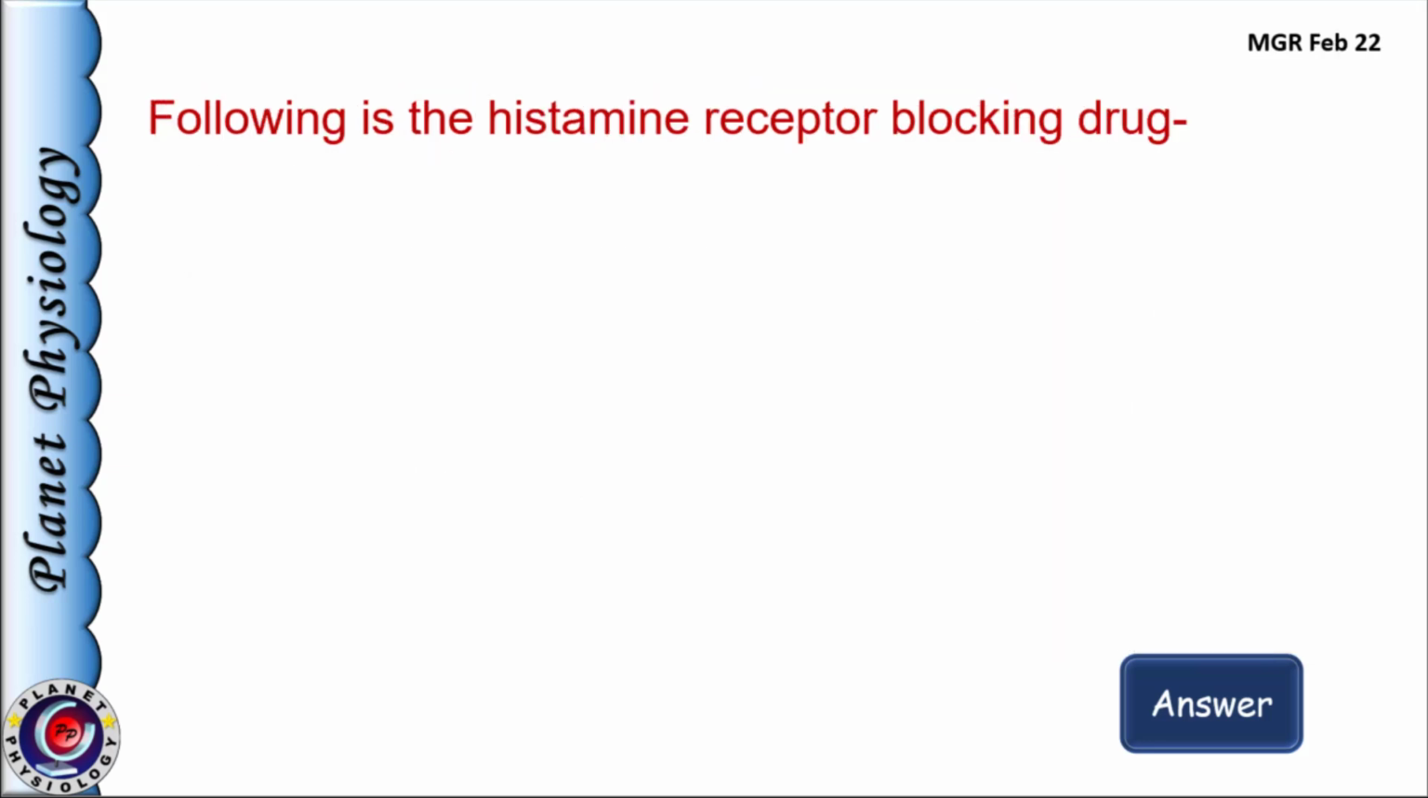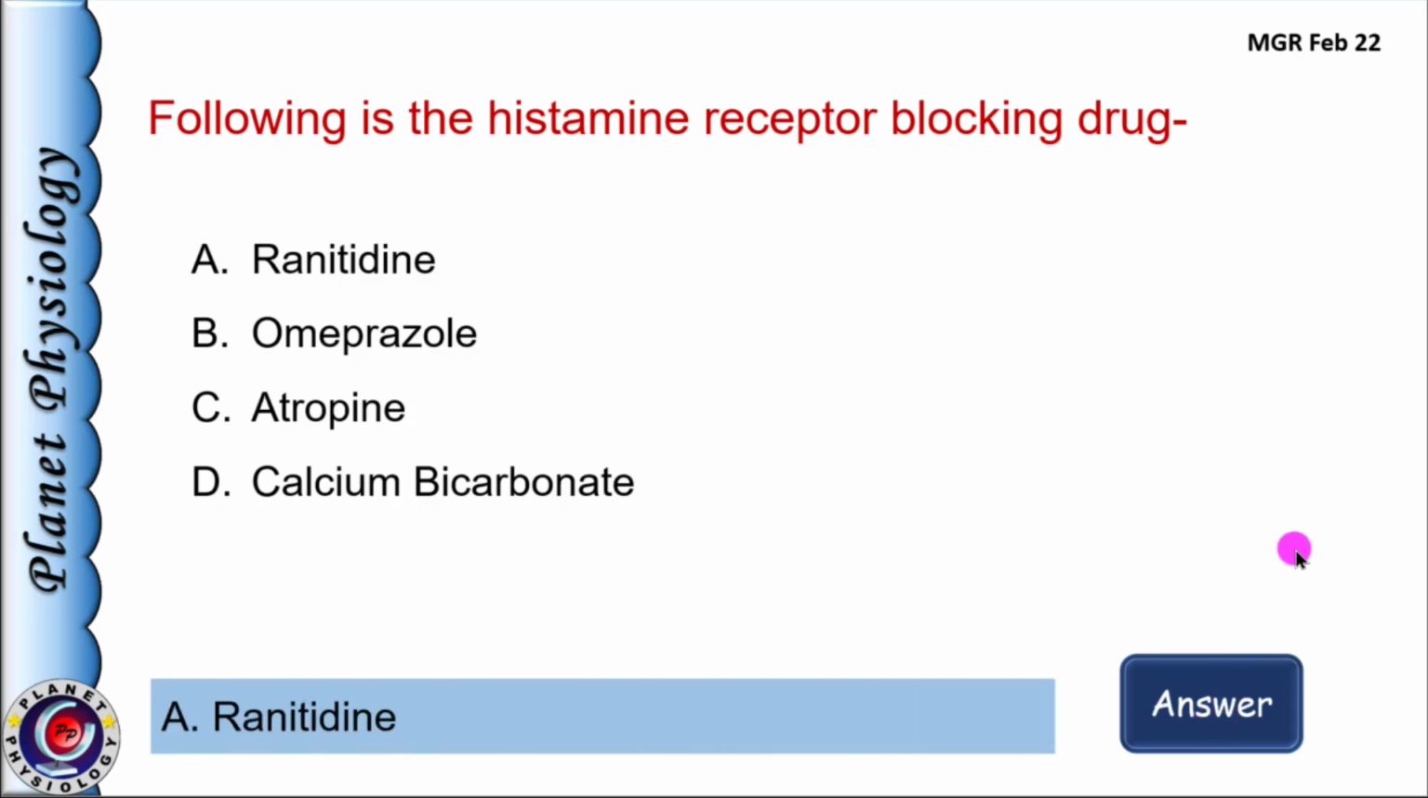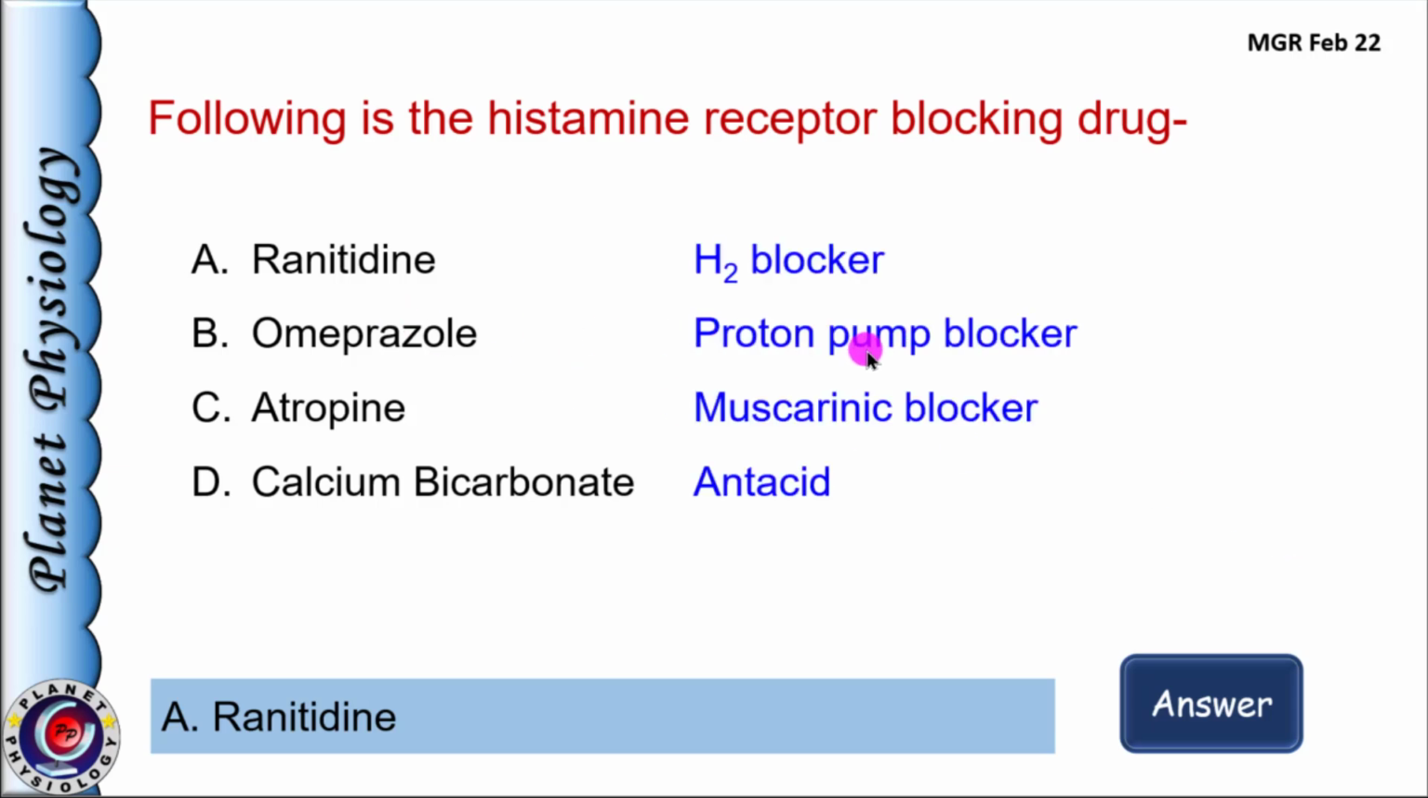Next question. Following is the histamine receptor blocking drug. A. Ranitidine, B. Omeprazole, C. Atropine, and D. Calcium bicarbonate. So all these drugs are used to decrease acid secretion by the stomach. Drugs like ranitidine block H2 receptors in the parietal cells, and hence the answer is option A, ranitidine. Omeprazole, pantoprazole, they block proton pumps, that is hydrogen potassium ATPase, while atropine is muscarinic blocker. Calcium bicarbonate acts as antacid and neutralizes gastric acid.